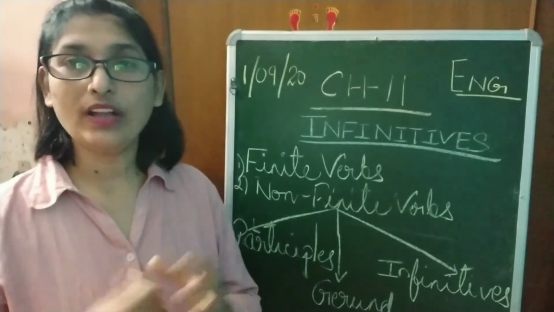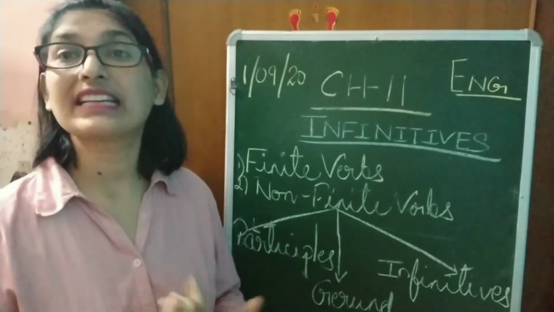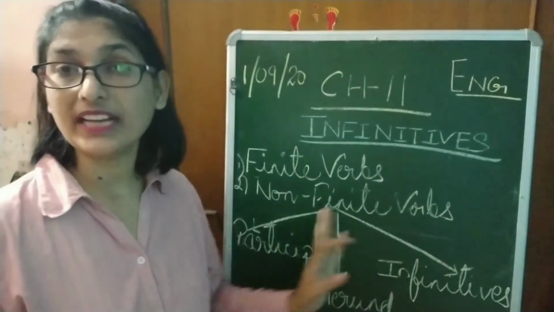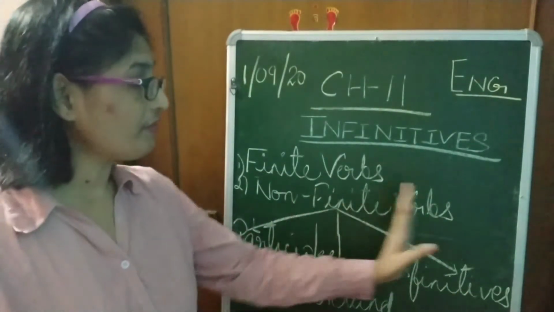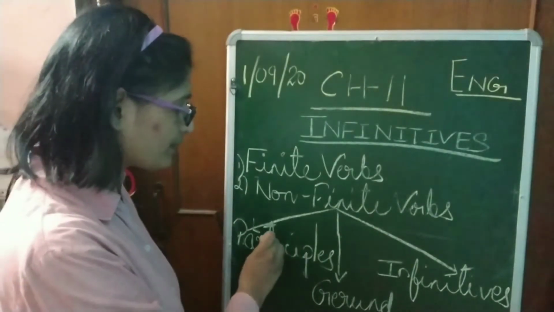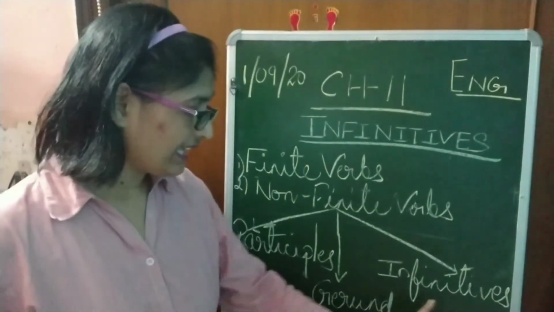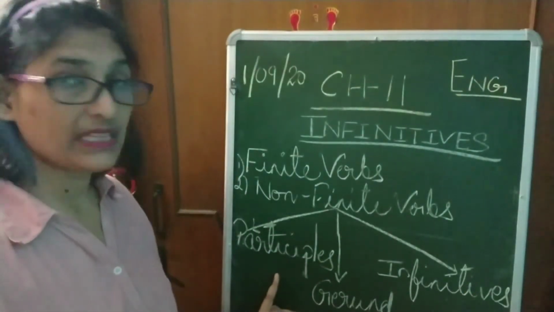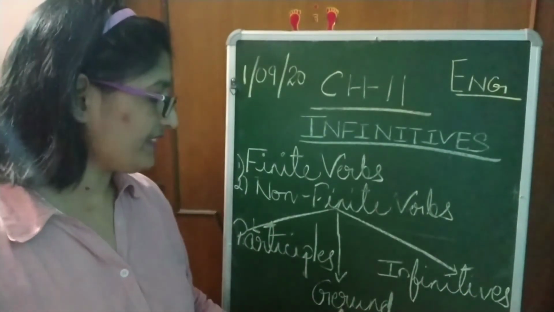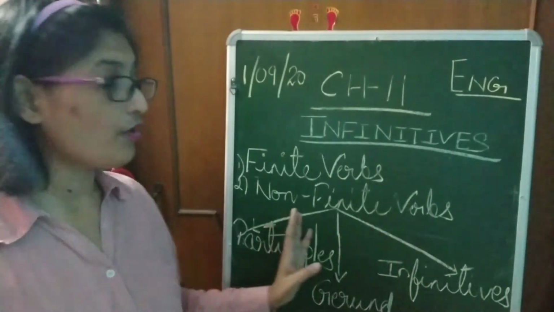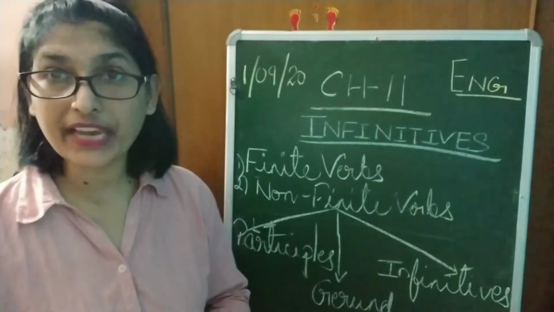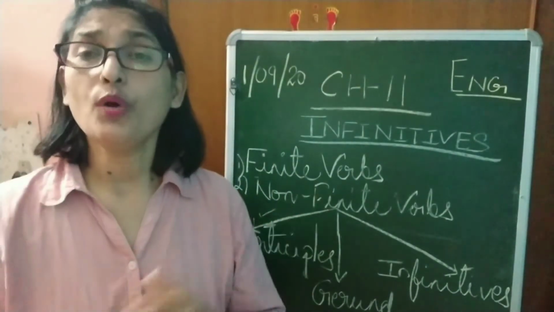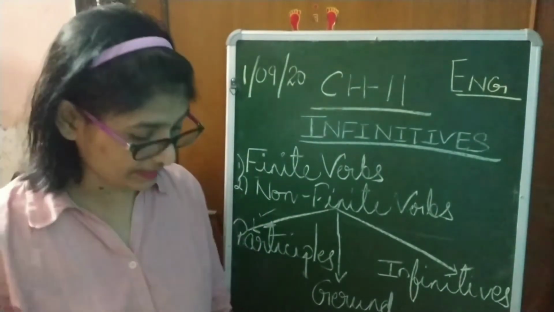Yeah, all these things you have studied in your previous classes, isn't it? And under non-finite verbs, what are the things that we study? We study about participles, gerund and infinitives. Yes, participles, infinitives and gerund all come under non-finite verbs. Okay, now the first one is participles. What do we mean by participles?